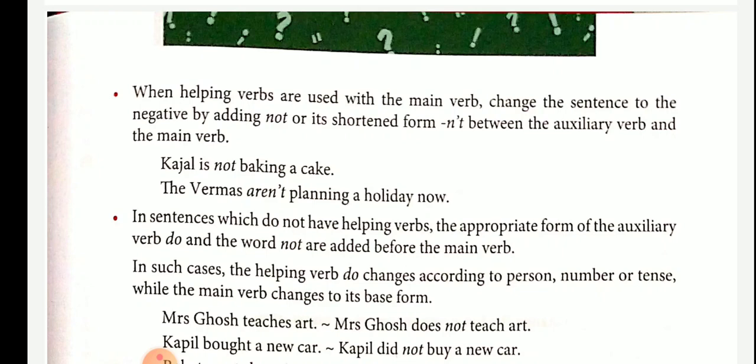Example, get out of the room. Here it is not a full stop, it is an exclamation. Always speak the truth. That's an advice, so it is a full stop. Do not park here. It is also a prohibition or a command, so we can use a full stop. In imperative sentences, the subject you is understood. When making a request, please is used at the beginning of the sentence. So you have to be careful about what I am going to tell you.